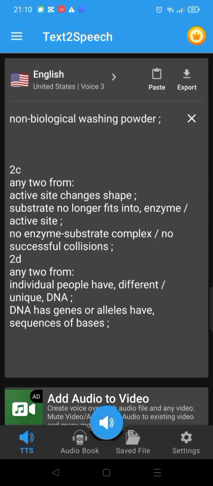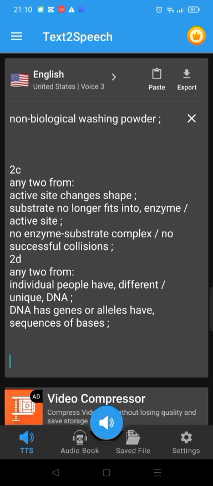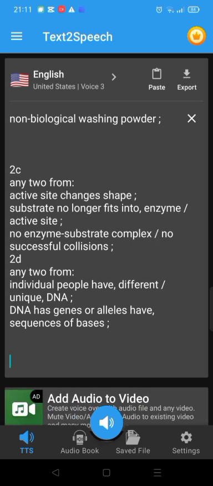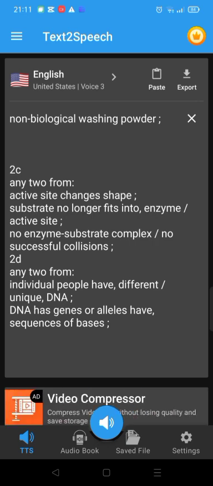Effectiveness is similar at high temperatures, between 50 and 60 degrees Celsius. Same trend below 30 degrees Celsius at low temperatures, from 50 degrees Celsius. Idea of effectiveness of biological washing powder decreasing between 40 degrees Celsius and 44 degrees Celsius, no such decrease for non-biological washing powder. 2C. Any 2 from: